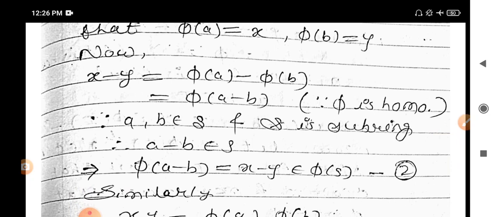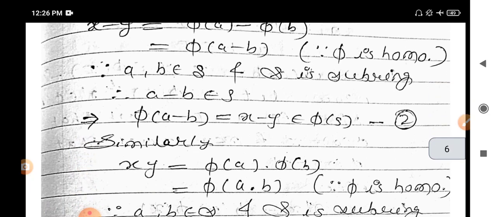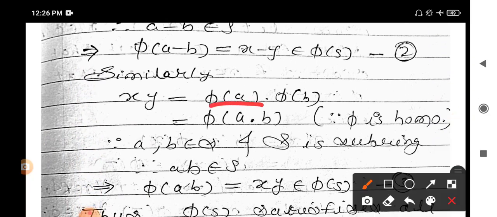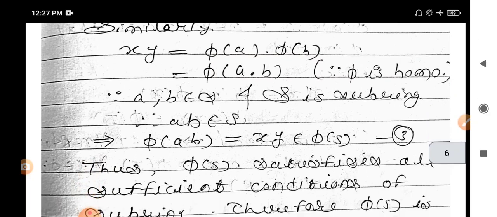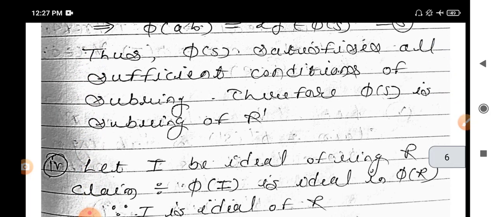Similarly, X and Y in phi of S, then X equals phi of A, Y equals phi of B, then X into Y is equal to phi of A into phi of B, which is phi of A into B, since phi is homomorphism. Therefore, for A, B belonging to S and S is subring, A into B also belongs to S, which proves that phi of A into B is equal to X into Y. It belongs to phi of S. Therefore, phi of S satisfies all the conditions of subring. Hence, phi of S is subring of R dash.